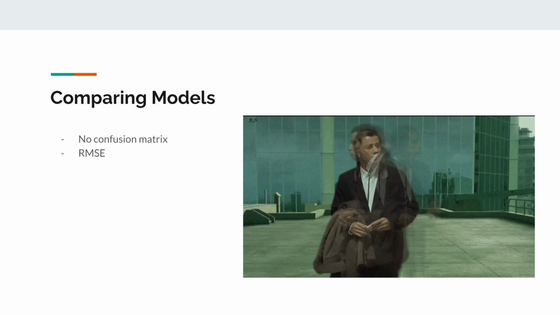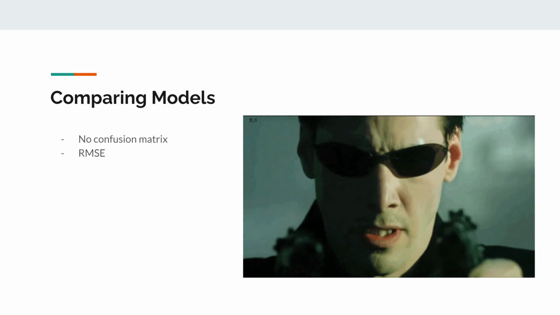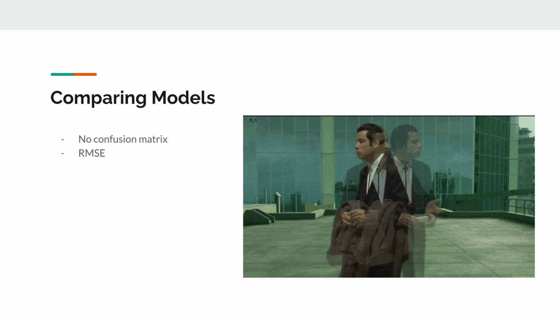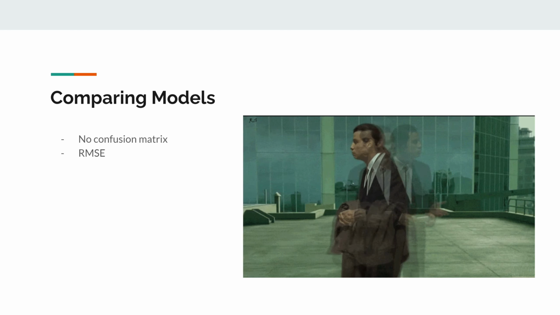A confusion matrix would allow us to predict and weigh this discrepancy in dollars, but these are normally applied to classification problems. Instead, we will use the root mean square error to compare model performances.